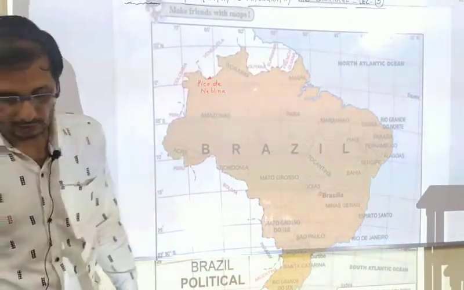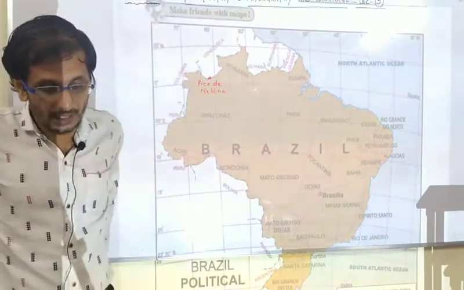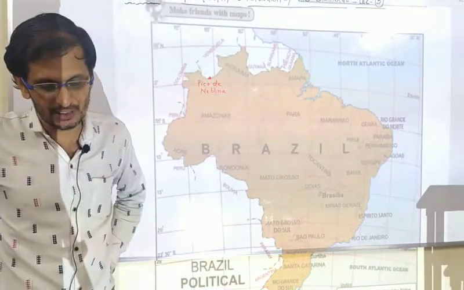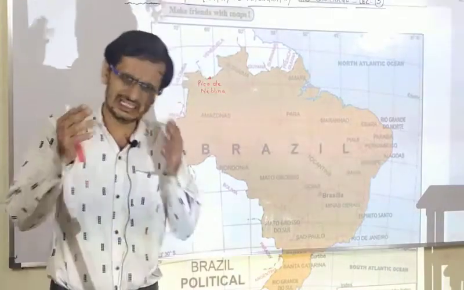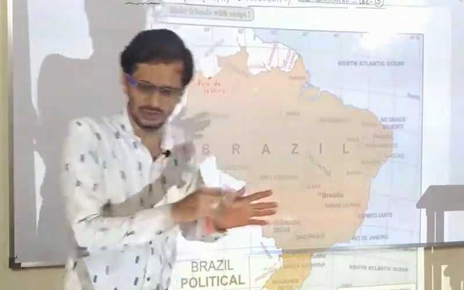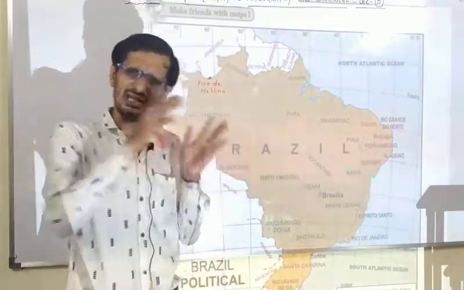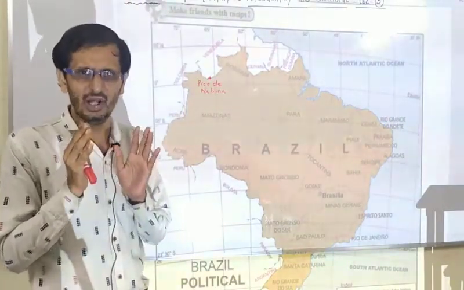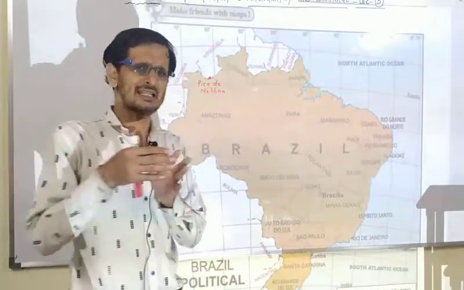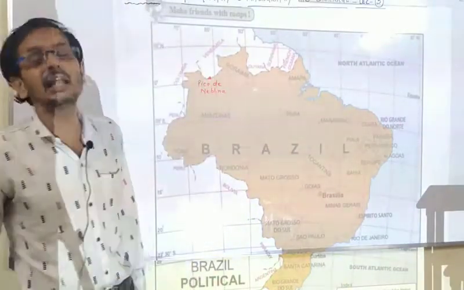Now, the east slope toward the east is steep and appears in the form of escarpment. Now, what do you mean by escarpment? Escarpment is nothing but the straight slope, or you may call it a straight mountainous region, no zigzag or haphazard growth or physiography. That is known as escarpment. Okay. Now, the great escarpment.